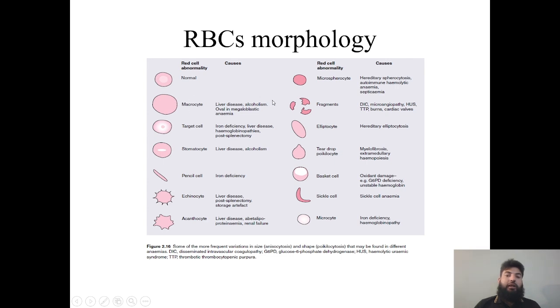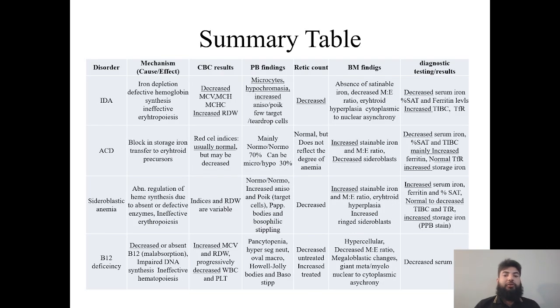So macrocytes we can see in megaloblastic anemia, liver disease, alcoholism, then target cells in iron deficiency anemia, hemoglobinopathies, and post-splenectomy, stomatocytes in liver disease and alcoholism, and pencil cells, which are the main characteristic of iron deficiency anemia. Then fragmented RBC, you will see in hemolytic uremic syndrome, DIC, TTP, and so on. So there are multiple causes I have put over here, so you have to remember. And then microcytes, iron deficiency again. Then I put a summary table to summarize